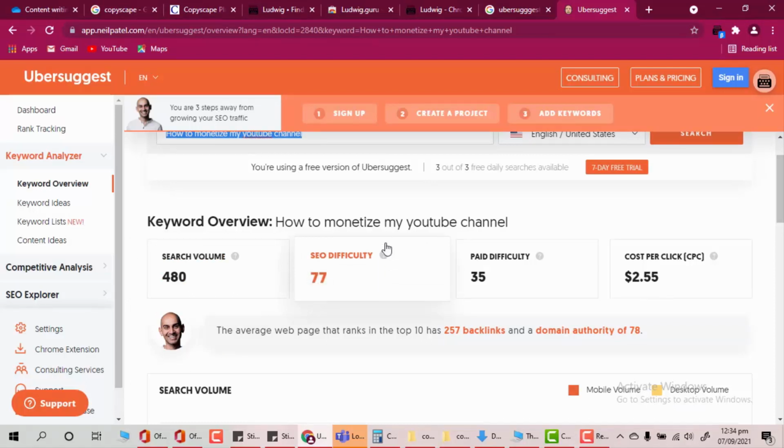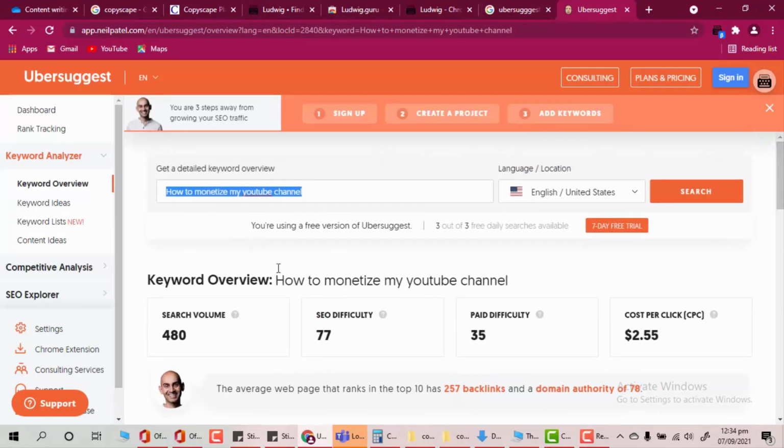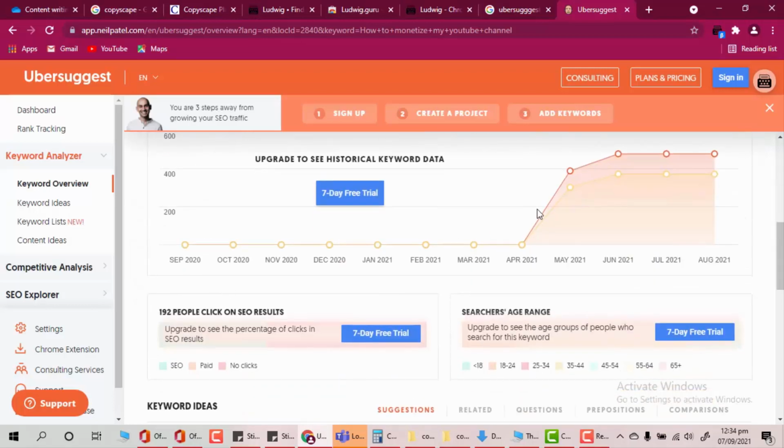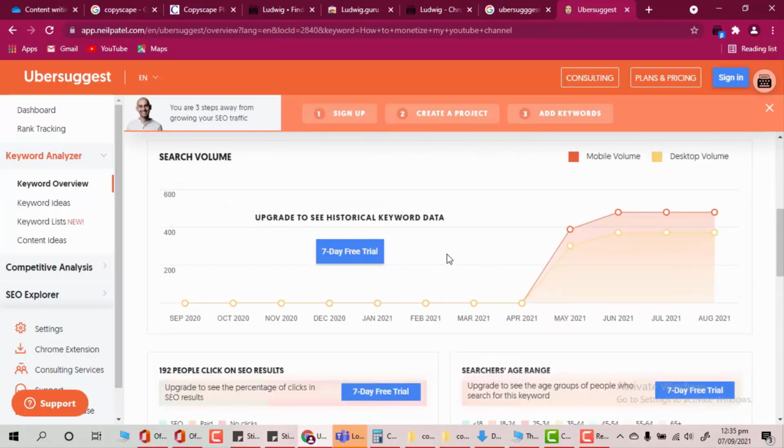So that's how. It means that it is quite a competitive keyword. More people are searching about it, more people want to get their channel monetized, etc. And that's the search volume, right? Search volume means the number of searches this particular keyword has during a month. During a month, 480 people search this on the internet, right? And that's a graph of it, the search volume, showing how it increased.